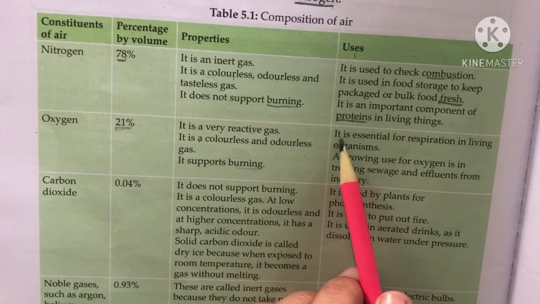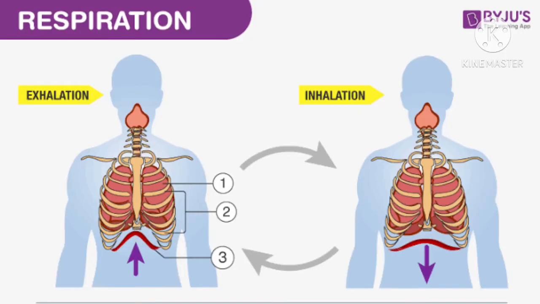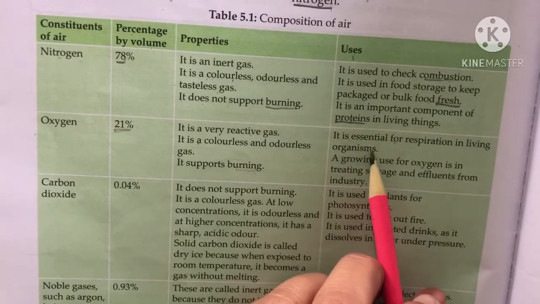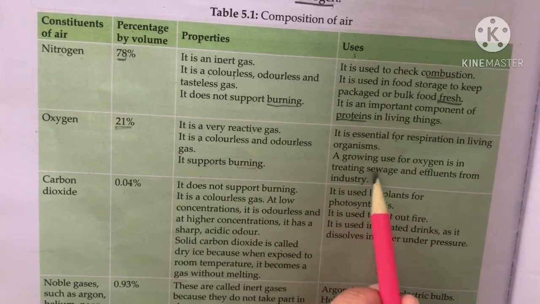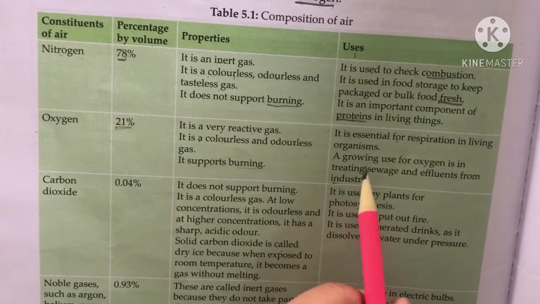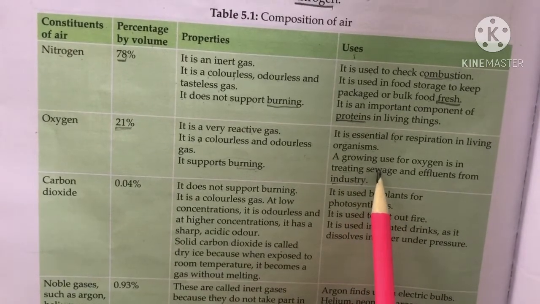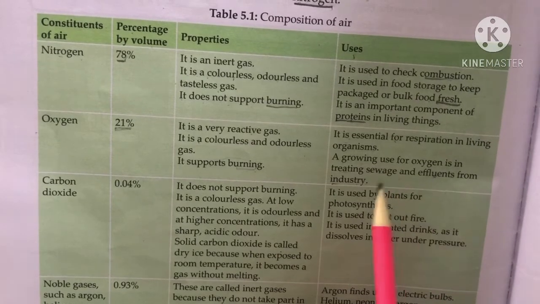Then what are the uses of this oxygen? We know that we inhale oxygen. So, it is very essential for respiration in living organisms. A growing use for oxygen is in treating the sewage and effluents from the industry, means it is used for treating the sewage and liquid pollutants in the industries.